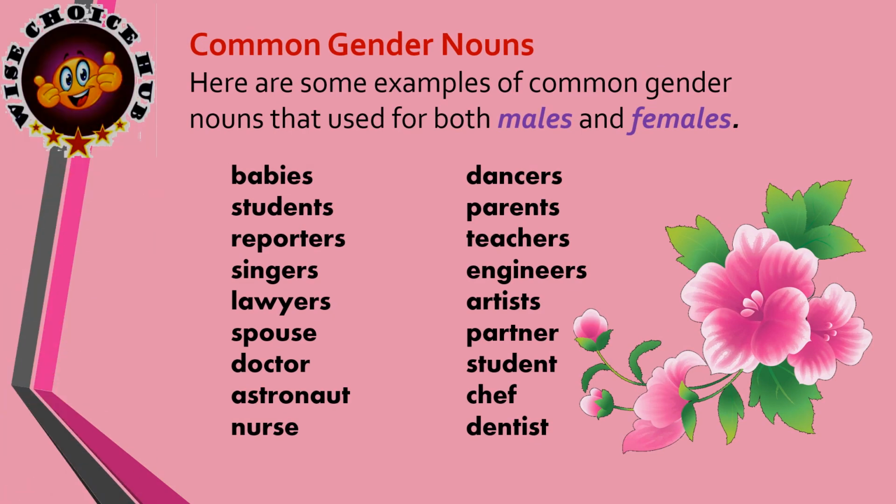Common gender nouns are used for both males and females. Here are few examples of common gender that may be either a male or a female. Babies, dancers, reporters, engineers, lawyers, partner, doctor, astronaut, chef, dentist, teachers, students, etc. So they may be either in a male category or a female category.